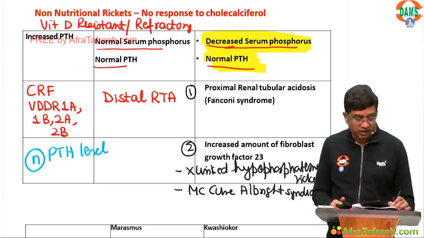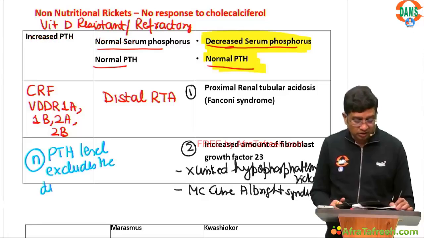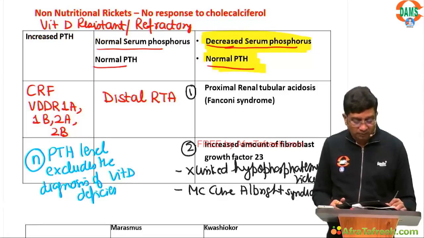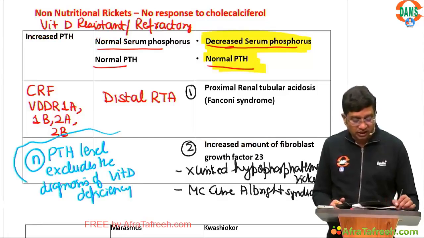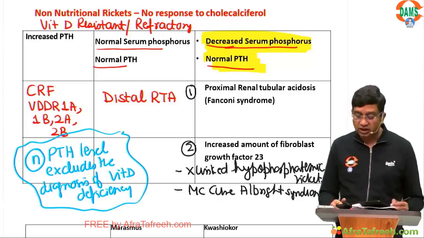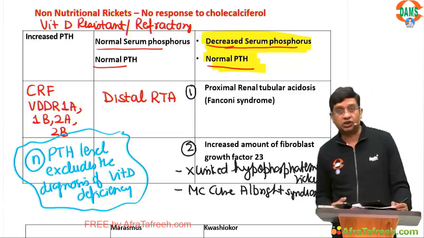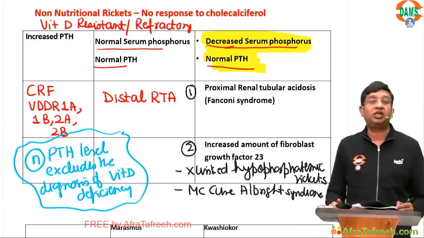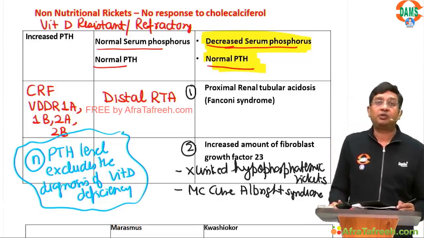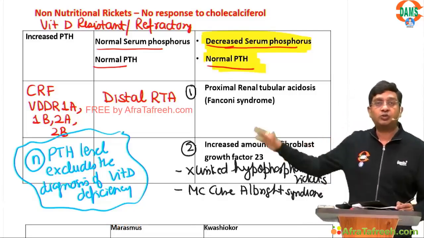A line which you should always remember is: a normal PTH level excludes the diagnosis of vitamin D deficiency. It's a very important line regarding MCQs of rickets. If you are given a rickets question with normal PTH, this cannot be vitamin D deficiency. It has to be some other cause.